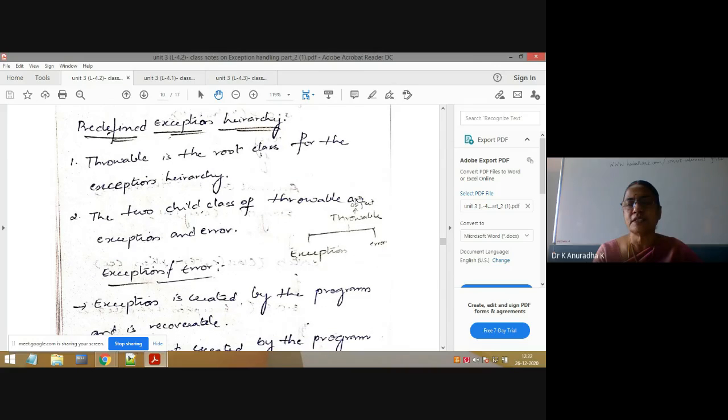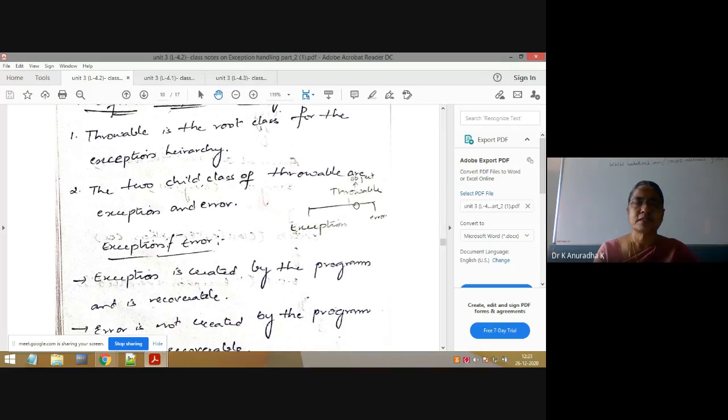Because you know, in Java, each and every class, whether it is a user-defined class or a predefined class, extends the Object class. That's why even though Throwable is the root class for the entire exception hierarchy, Throwable is still a subclass of the Object class. Because every class in Java must extend the Object class. That's why first Object, then Throwable.